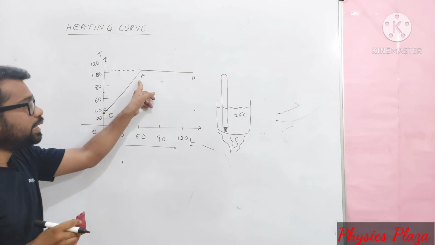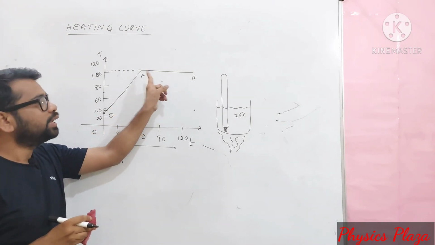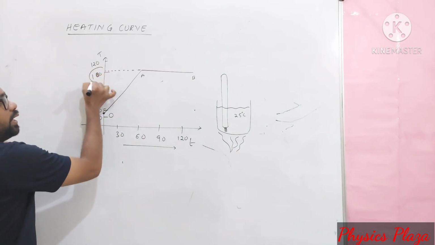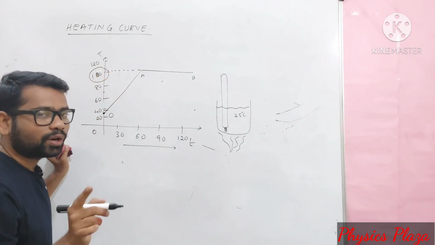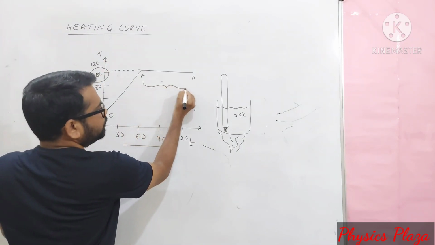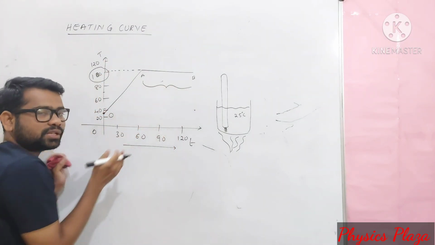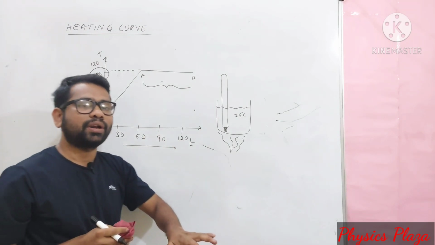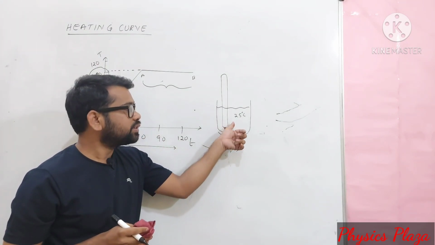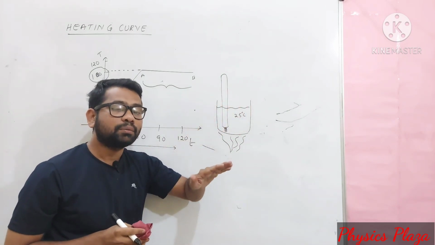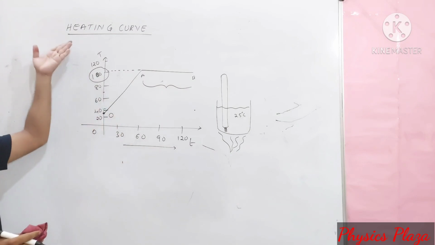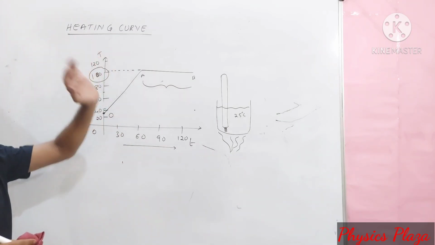So the AB line, what does it represent? It actually represents boiling. This is the temperature at which pure water starts boiling. During this process, whatever heat we are providing is utilized to change the substance from liquid state to gaseous state, but not to increase the temperature. Children, this is how we get the heating curve of water during boiling.